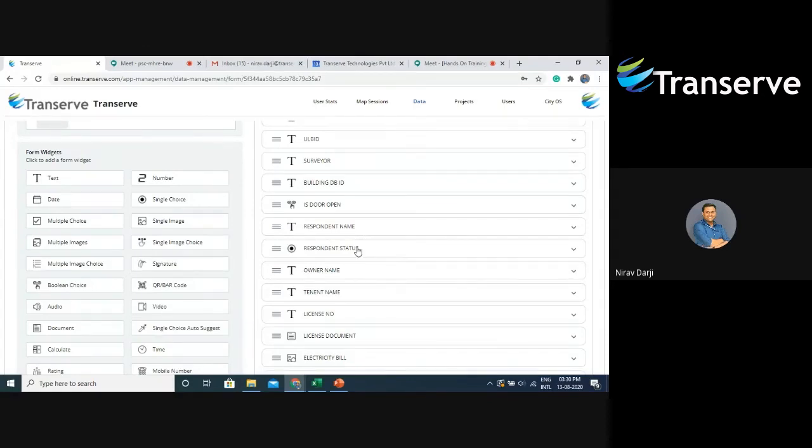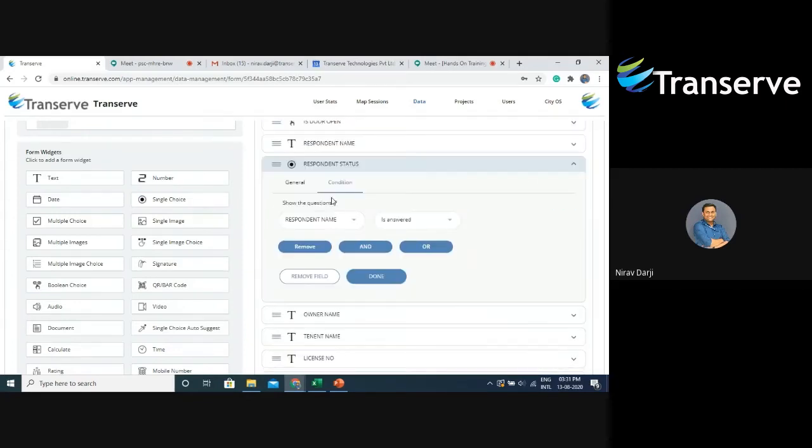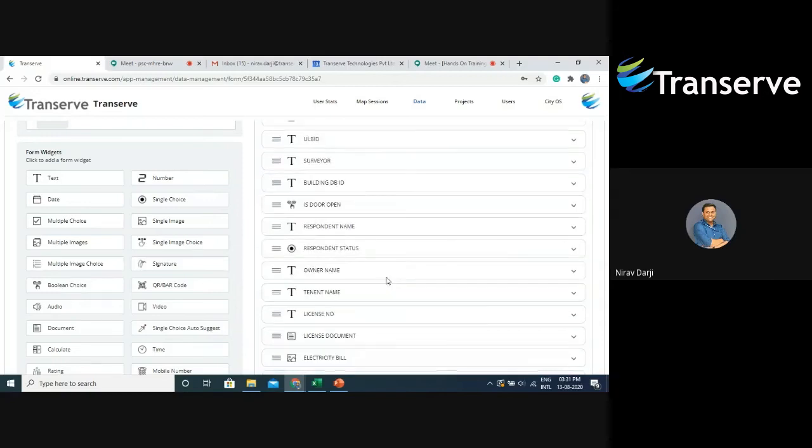Then after taking the name of the respondent, I want to know whether that particular person is an owner of that premise or a tenant, that is, he is renting that premise. So I've added again a single choice widget with the label respondent status, and I have added 2 options: one is owner and the second is tenant. Also I've given a condition saying that this widget, respondent status, will only be shown when the surveyor enters the respondent name. Then I will say done.